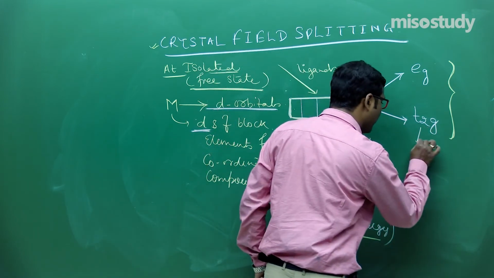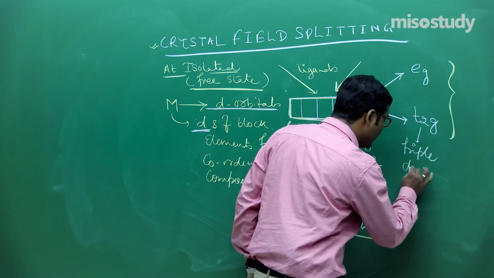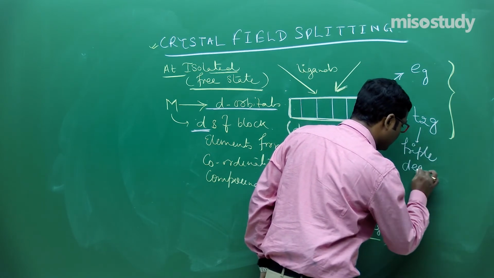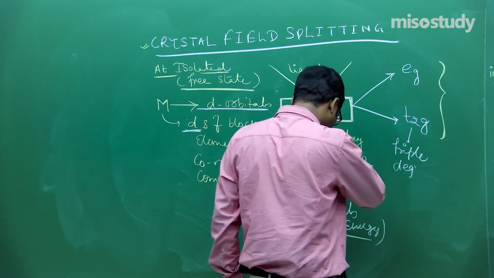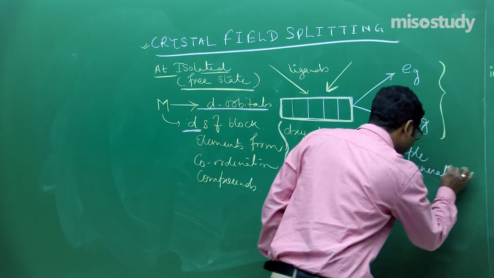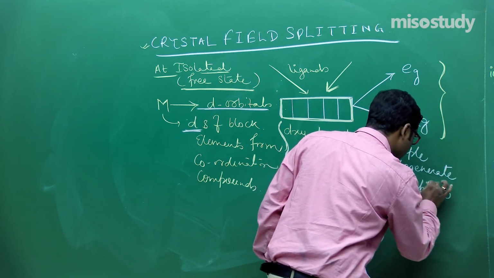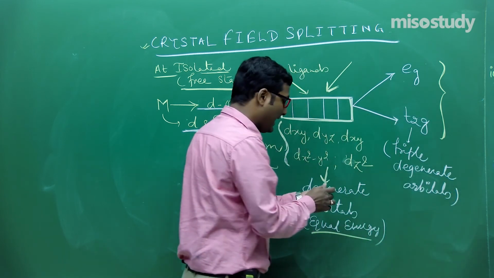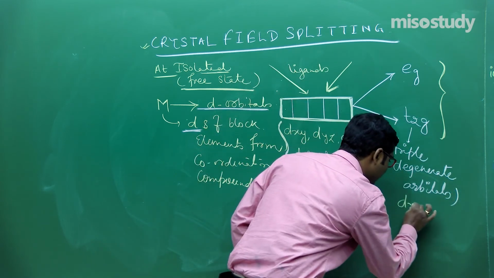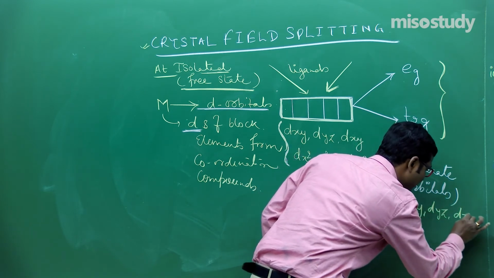T2G means triply degenerate orbitals. Is it clear to you? And it will consider the set dxy, dyz and dxz.